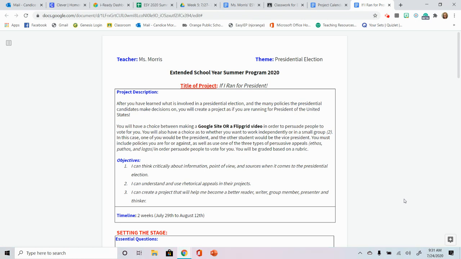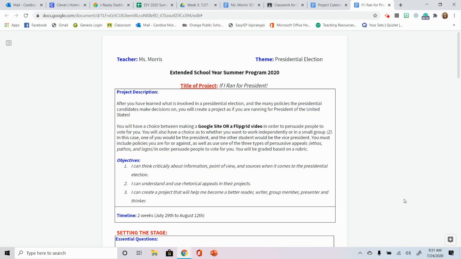Also, you must include policies you are for or against, as well as use one of the 3 types of persuasive appeals in order to persuade people to vote for you. You will be graded based on a rubric. All right, so our objectives are that you can think critically about information, point of view, and sources when it comes to the presidential election. You can understand and use rhetorical appeals in your projects, and you can create a project that will help you become a better reader, writer, group member, presenter, and thinker. So those are our objectives.